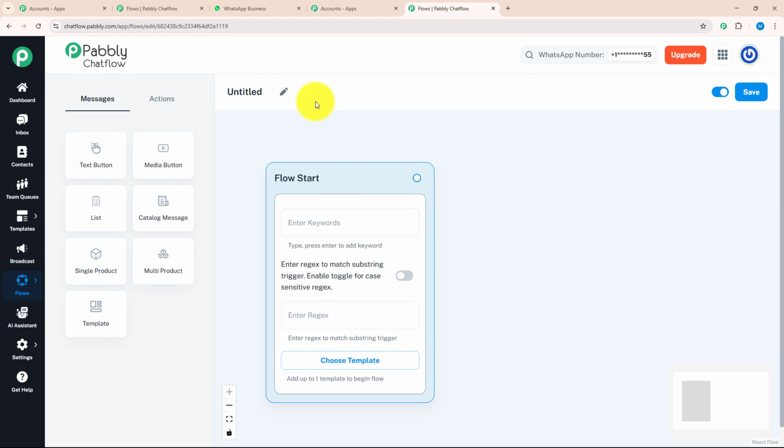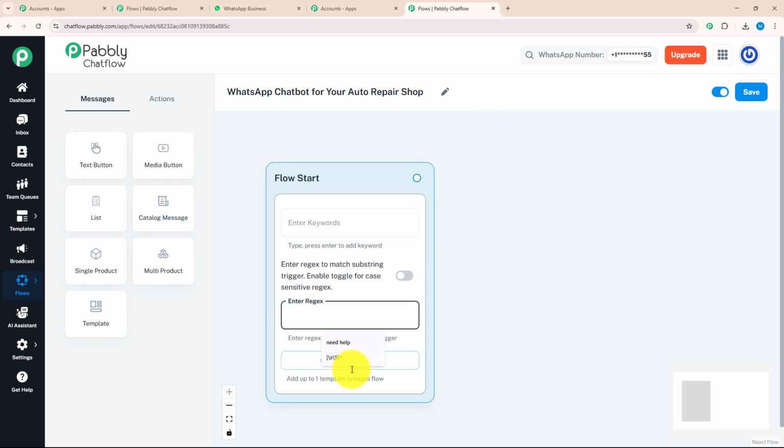For that, you need to give a meaningful name to this flow. As we are making this chatbot for an auto repair shop, I will name my chat flow accordingly as WhatsApp chatbot for your auto repair shop. After giving a meaningful name, I will enter my regex, which will identify what my customer is trying to say.